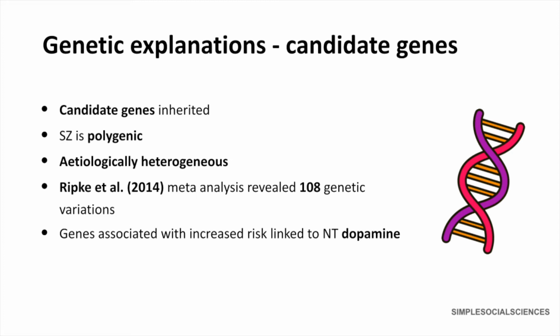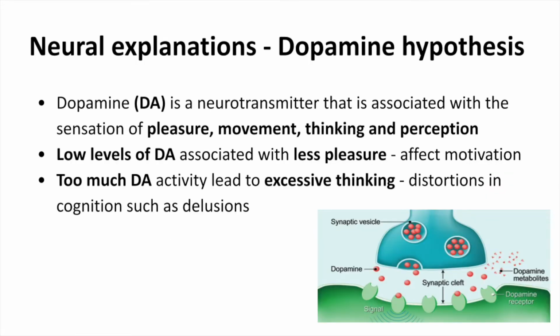The neural explanations focus a little bit more on dopamine. Dopamine is a neurotransmitter that is associated with the sensation of pleasure, movement, thinking, and perception. Low levels of dopamine are associated with less pleasure, which could affect motivation. Too much dopamine activity leads to excessive thinking. This can lead to distortions in cognition, such as delusions. In the neural explanation, the dopamine hypothesis focuses on this.